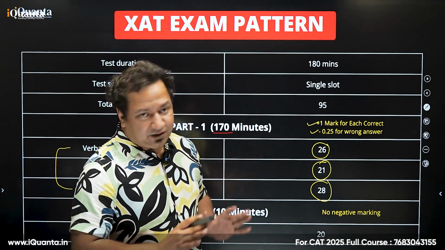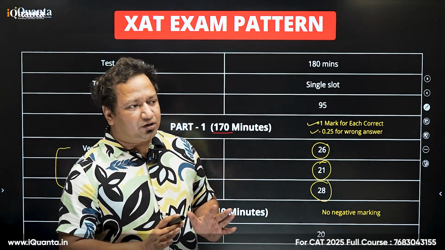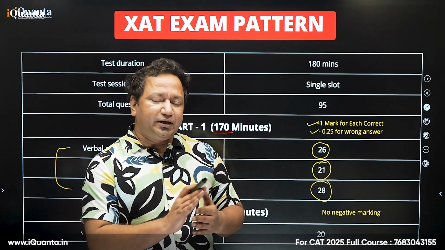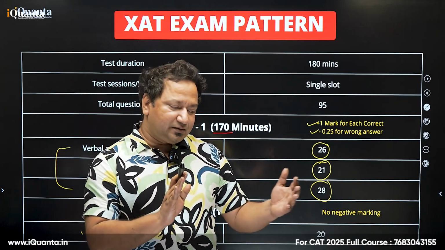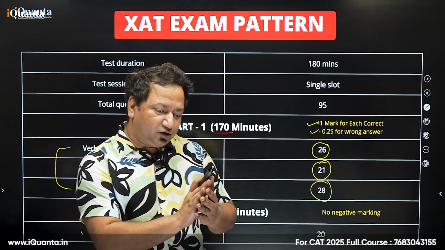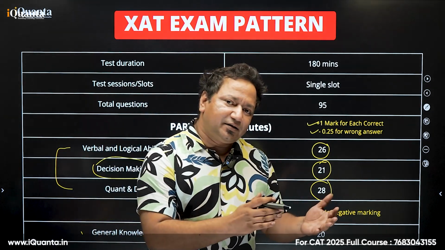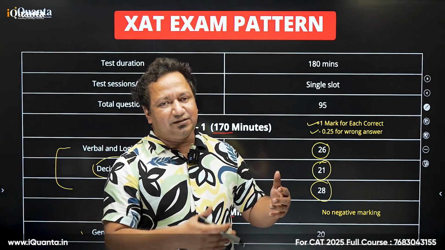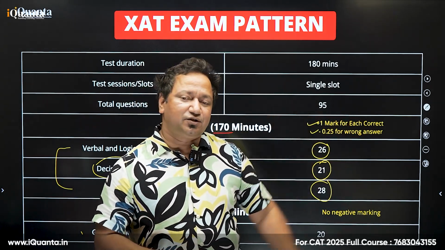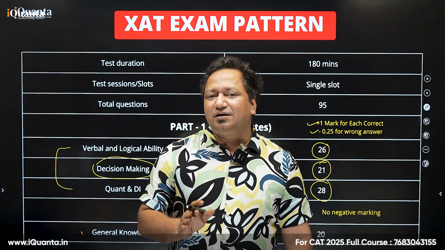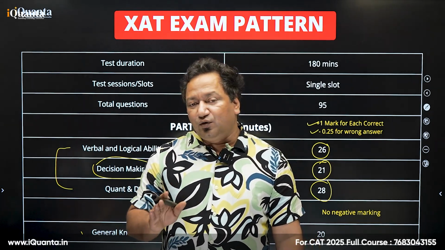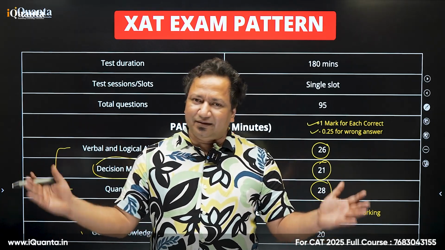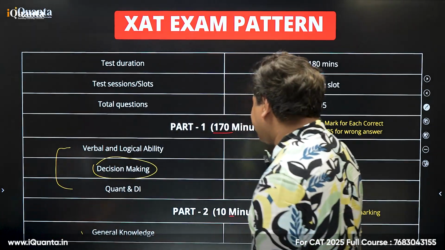And the strangest part about this is that if you do not attempt a question, obviously there'll be nothing negative. But there are 8 questions. If you do not attempt more than 8 questions, then you will have minus 0.10 after every 8th question. That is for every 9th, 10th, 11th, and 12th, and so on. So it's better to leave only 8 questions unattempted in the entire paper. Difficult to do that, but yeah, that is the reality, and that is the reason which makes it a bit difficult.